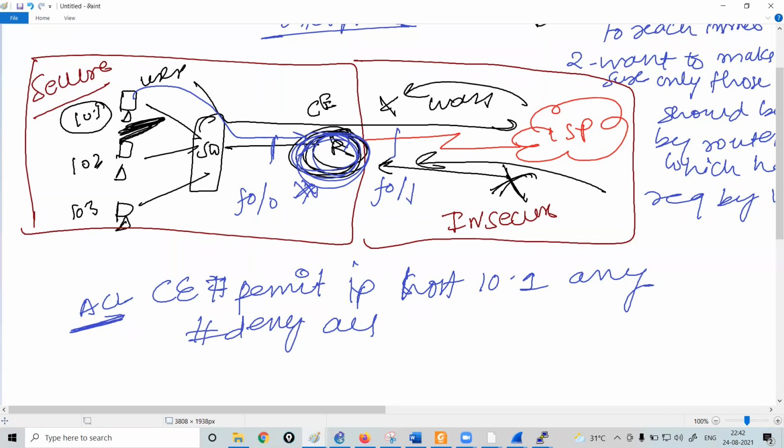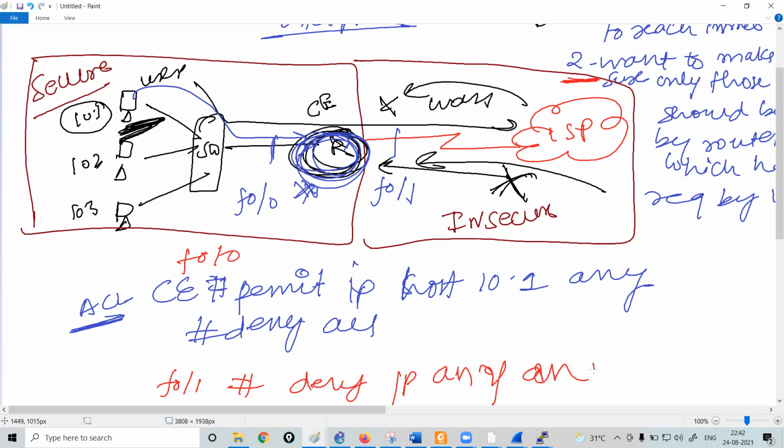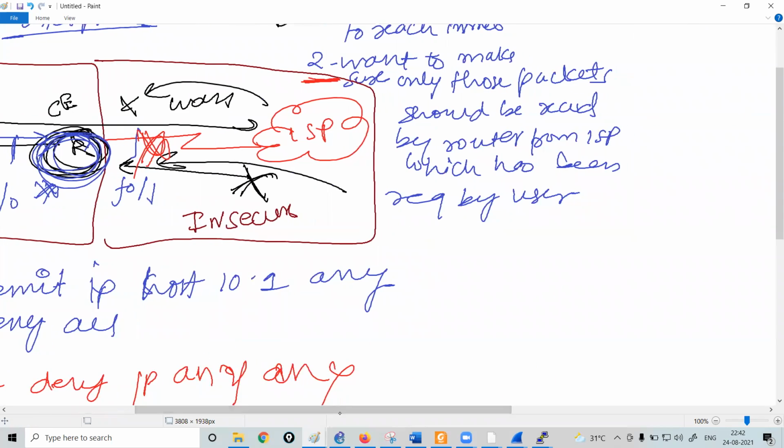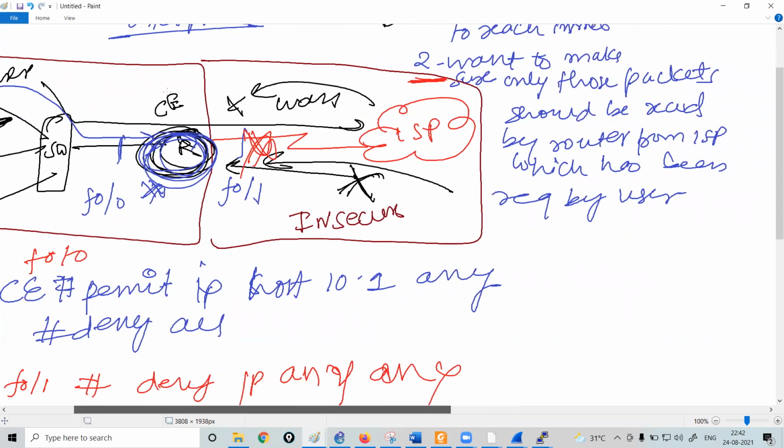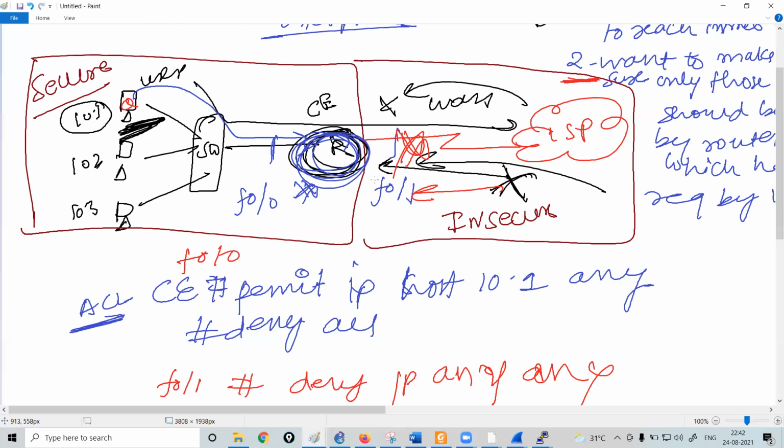Just try to understand. Now, what can you do to achieve the second task on the router? Probably you will say, sir, on the customer edge router, on the interface F0/1, I can implement an ACL something like this: deny IP any. That means if you receive any traffic from the internet, just deny it. Now the problem is, I have asked you that the packets which have been requested by the user should be allowed, but the rest of the packets should be denied. So what will you say?